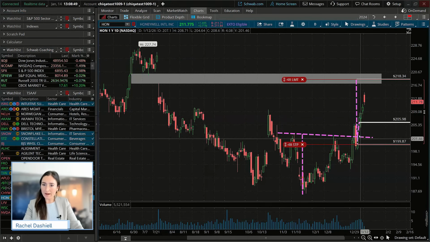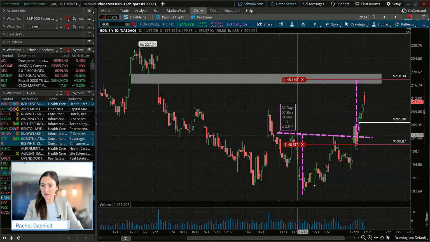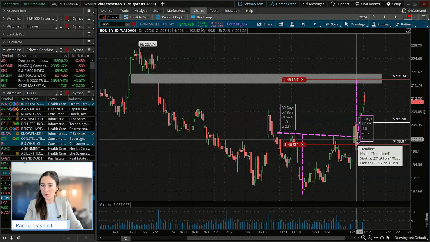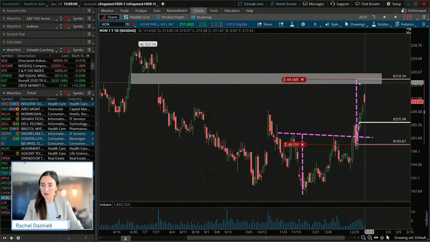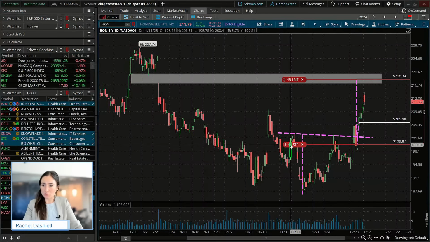Honeywell, we're doing well on that one. We had this inverse head and shoulders pattern here at the bottom. We entered with that 2% break. We saw that move. We're right up near kind of where our profit target is. Still a few points away there, but we do have our stop in. This would be an opportunity to move up our stop in this case.